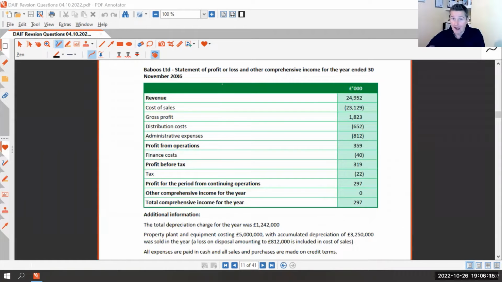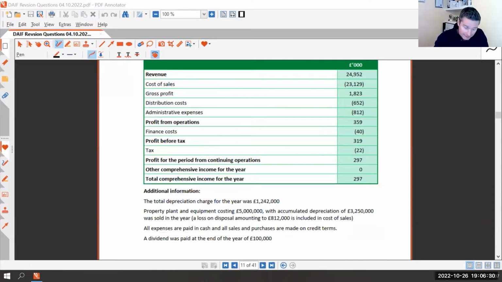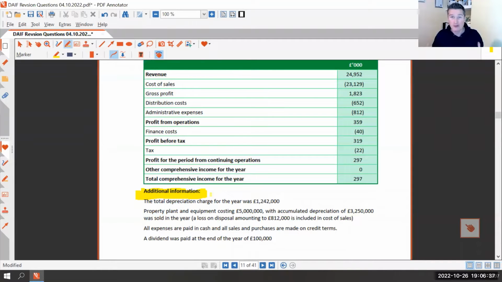So these questions are very, very standardized. So don't get creative and put all manner of weird stuff in here. It's the same thing time and time again. So if you do loads and loads of practice, you'll know exactly what sort of things are going to come up. So we've got statement of cash flow, statement of profit and loss, and you'll always have additional information because it makes life interesting. There'll always be additional information, and it's the usual sort of things.